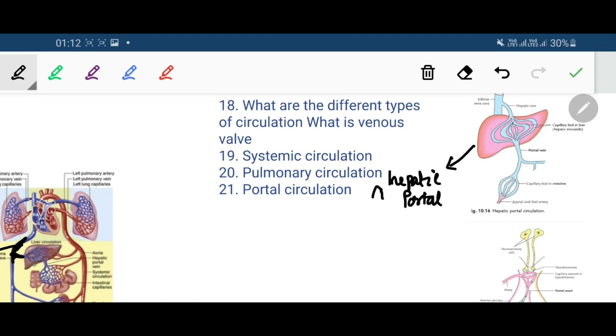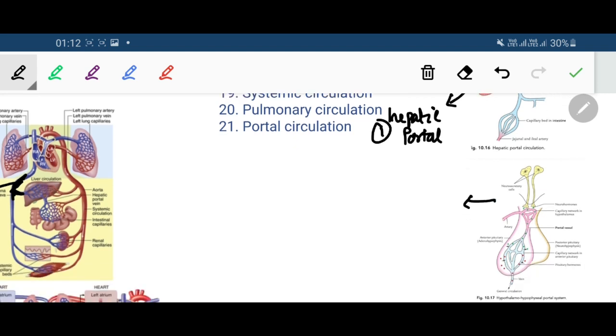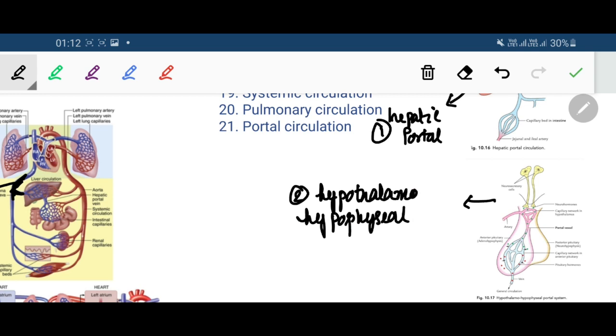So that is the hepatic portal circulation. Similarly, we get portal circulation in the pituitary gland, that is called the hypothalamo hypophyseal portal circulation. Number 2, hypothalamo hypophyseal portal circulation.